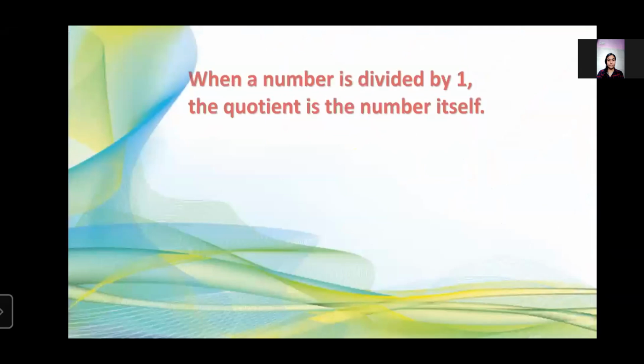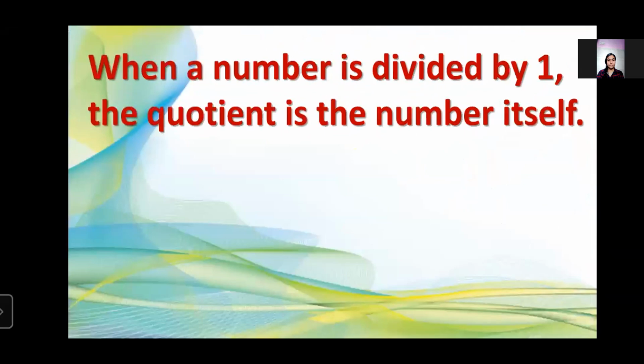So here we go for the very first property. When a number is divided by 1, the quotient is the number itself. Let's try to understand this property by example. 6 divided by 1 is equal to 6. Whenever any number is divided by 1, like in this example we have the number 6 and we divided that number by 1, we get the answer 6.